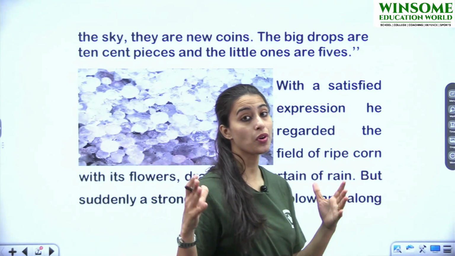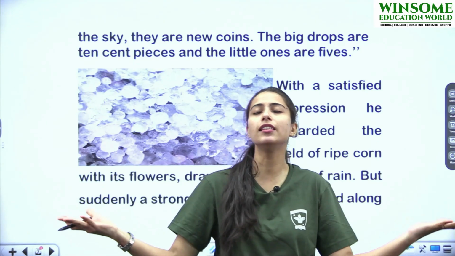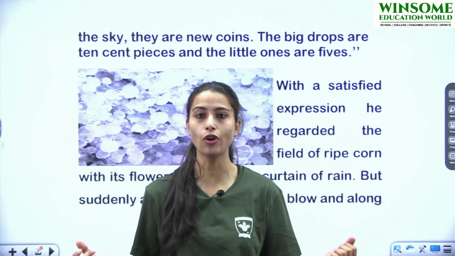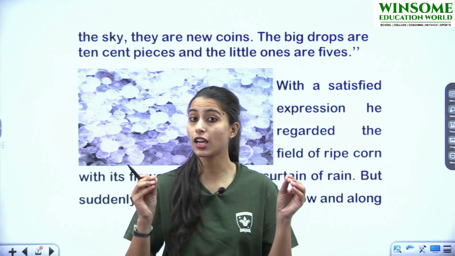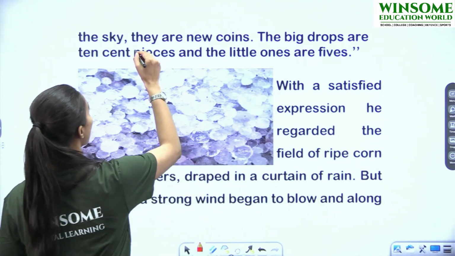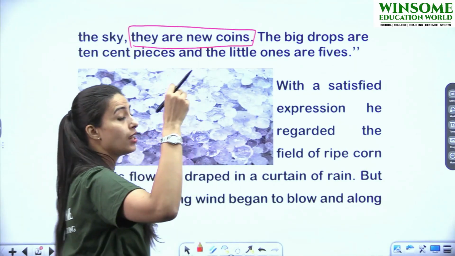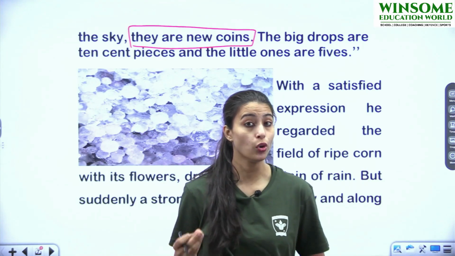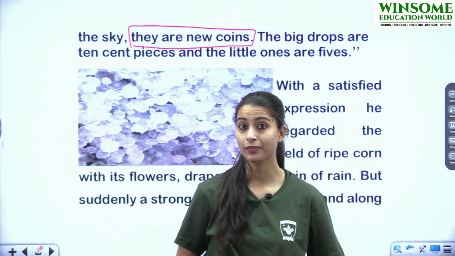Means when it was raining outside, Lencho went outside so that he could feel rain on his body, right? So that he could feel good, he could enjoy rainfall. And after that, he came back and he said that these are not just the raindrops, but these are new coins. Very important. Why did he compare the raindrops with new coins? Can you think of it? उन्होंने raindrops को कॉइन्स के साथ में क्यों कंपेयर किया?